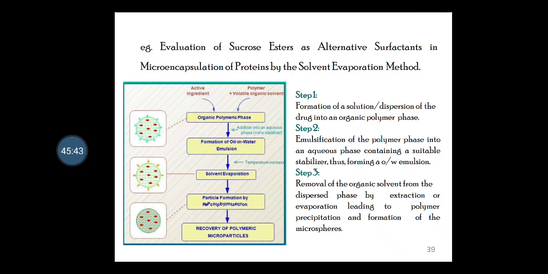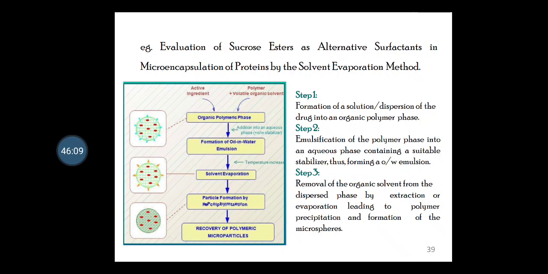The hardening process of the microcapsule is accomplished by removal of the solvent from the polymer droplets, either by solvent evaporation, that is by heat or reduced pressure, or by solvent extraction, that is with a third liquid that is a precipitant for the polymer and miscible with both water and solvent.